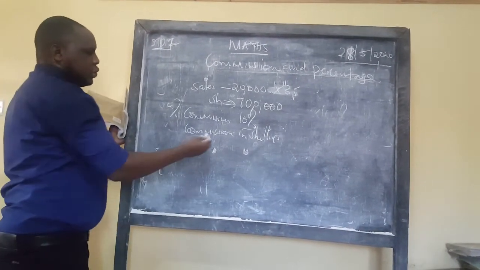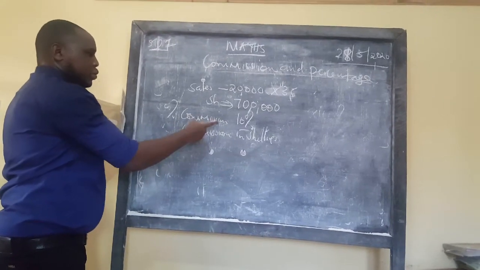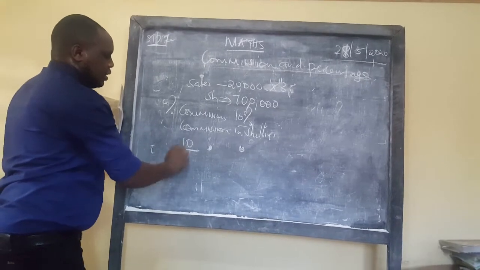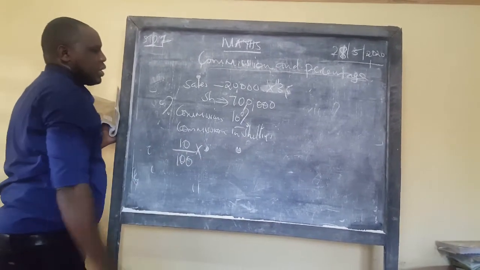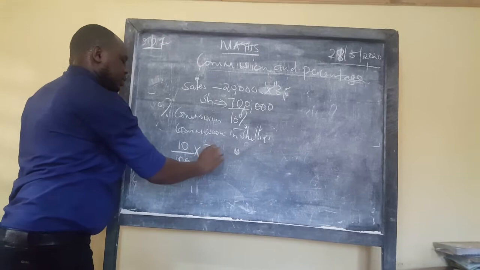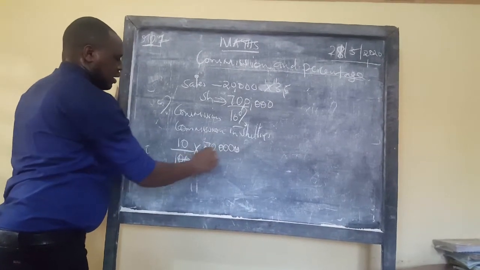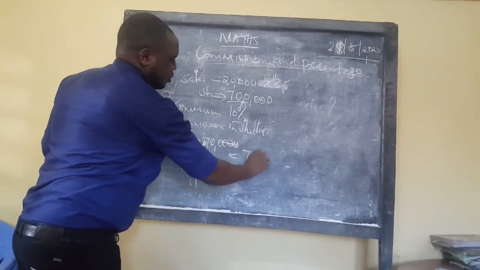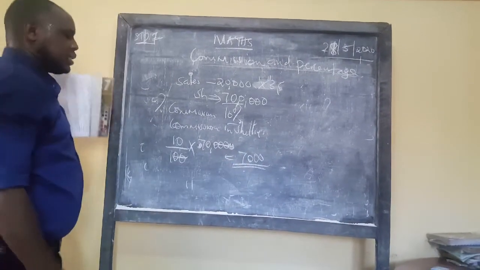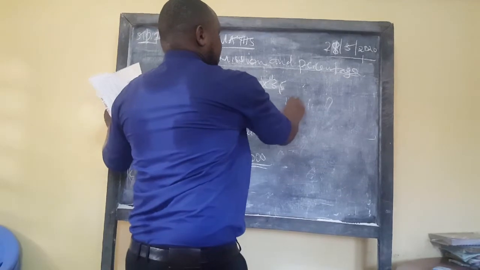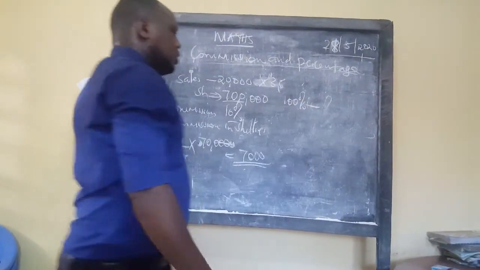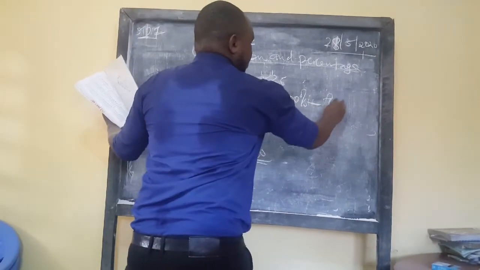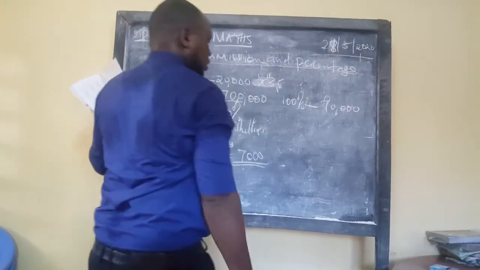Now, it's simple. The commission is 10% of the goods sold. So you received 10,000. You just say that if 100% of the items that were sold was 100,000, what about 10%?